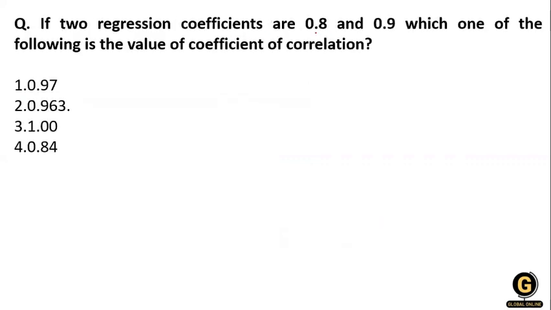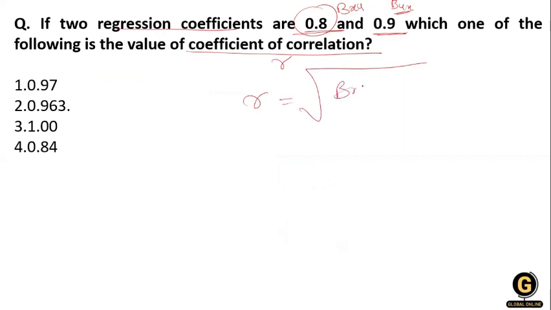If two regression coefficients are 0.8 and 0.1, which of the following is the value of the coefficient of correlation? Coefficient of correlation, that means r, ma'am. Regression coefficient, that means either bxy or byx, ma'am. Okay, so what is the formula of the coefficient? That means r equals the square root of bxy multiplied by byx, ma'am.